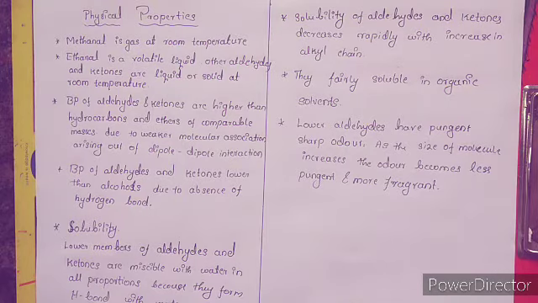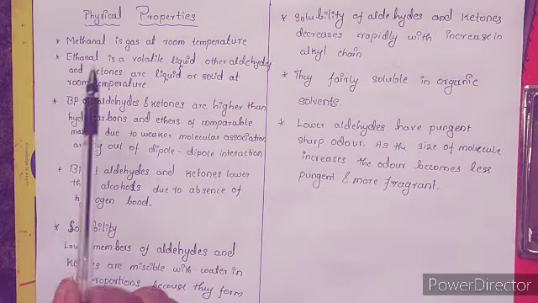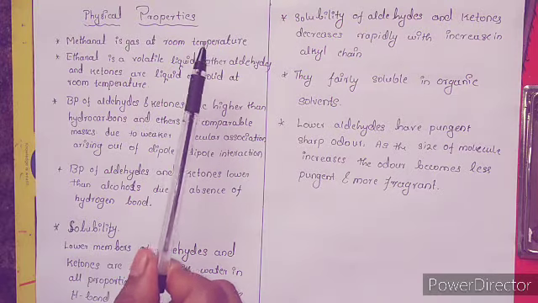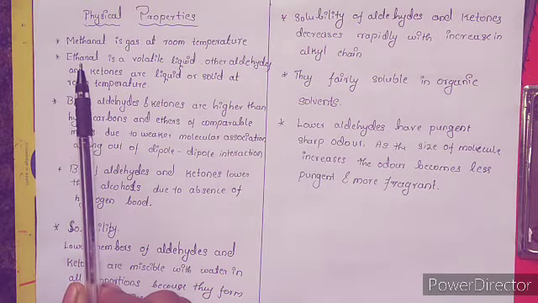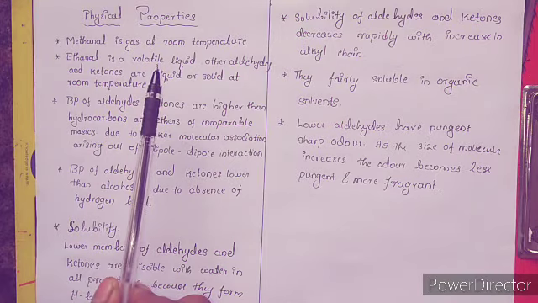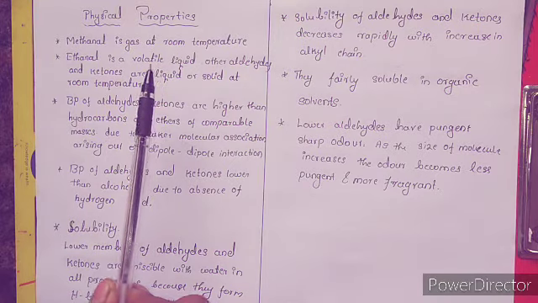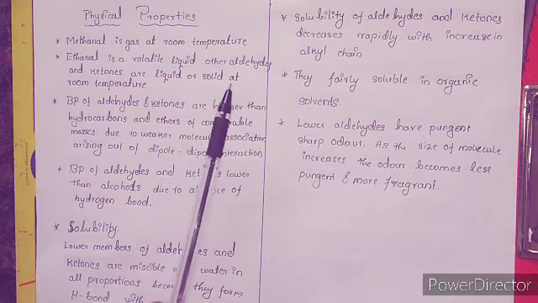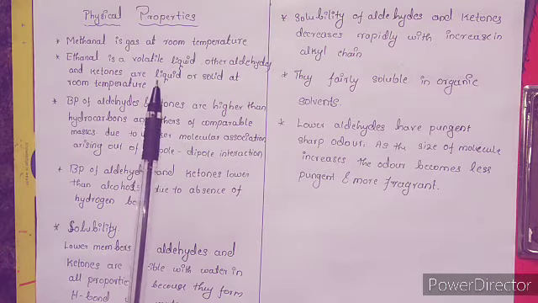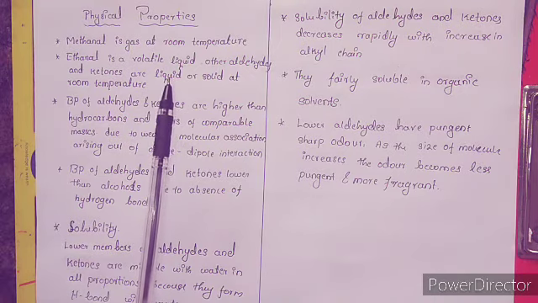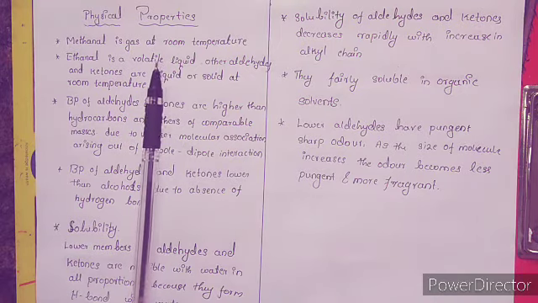Physical properties of aldehydes and ketones. Methanal is a gas at room temperature, which is the first member of the aldehydic family. Then ethanal is a volatile liquid, that is, a liquid which can easily evaporate at room temperature, and other aldehydes and ketones are liquid or solid at room temperature. For example, you can take acetone, which is a lower ketone, in the form of a liquid, but it can easily evaporate into the gaseous state.